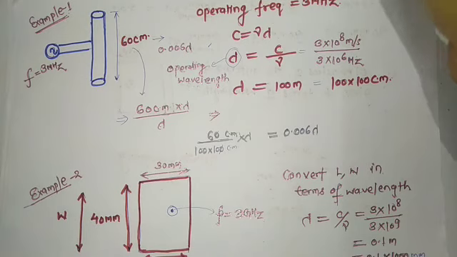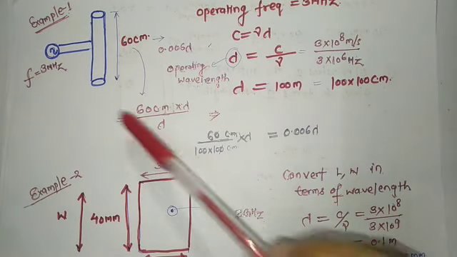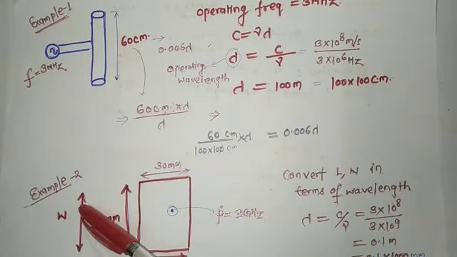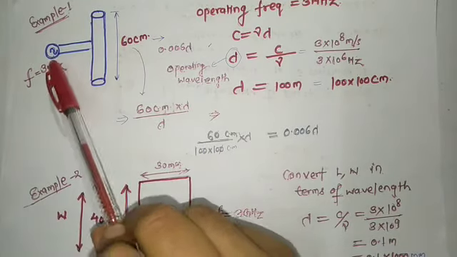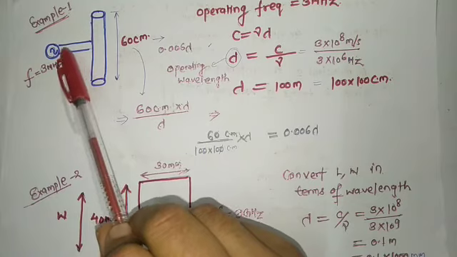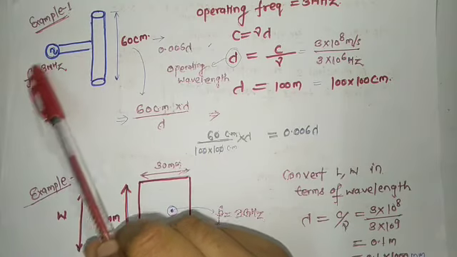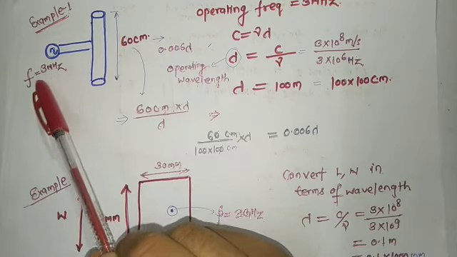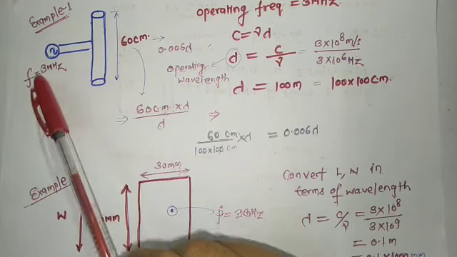This is a pictorial representation of a dipole antenna connected with a transmission line, and the transmission line is connected with a source having a frequency of 3 megahertz, and this frequency is known as the operating frequency.